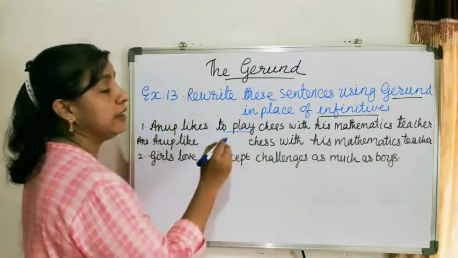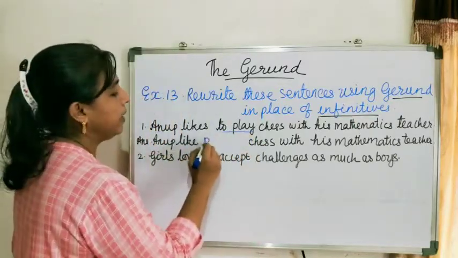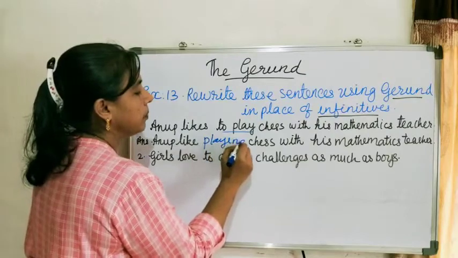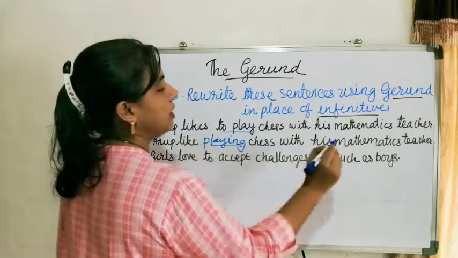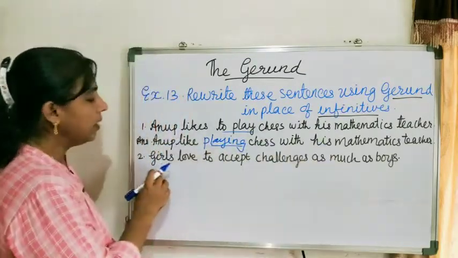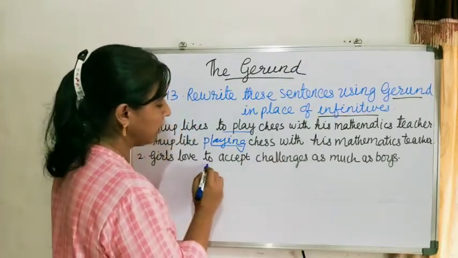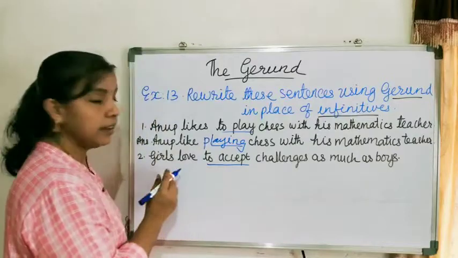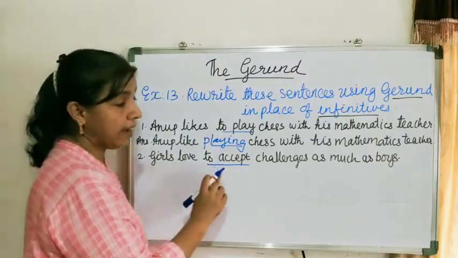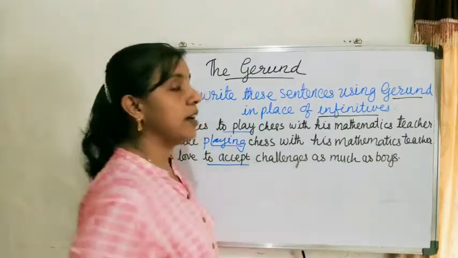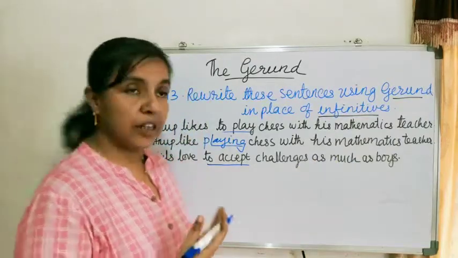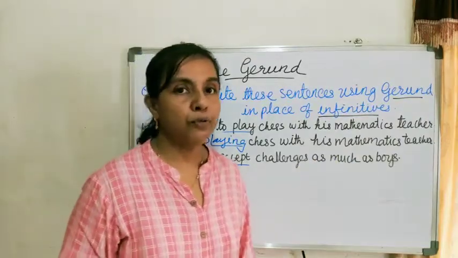And you have to replace it with gerund. Anup likes playing chess with his mathematics teacher. Next, girls love to accept challenges as much as boys. Here, to accept. Answer is girls love accepting challenges as much as boys. Yes, these are very simple. The rest are homework for you.